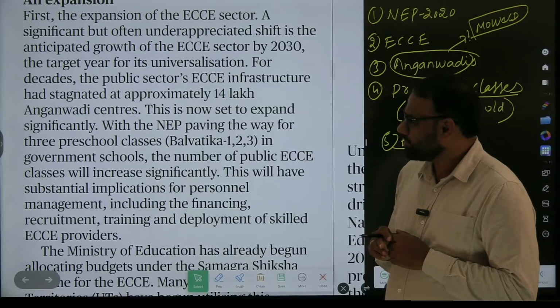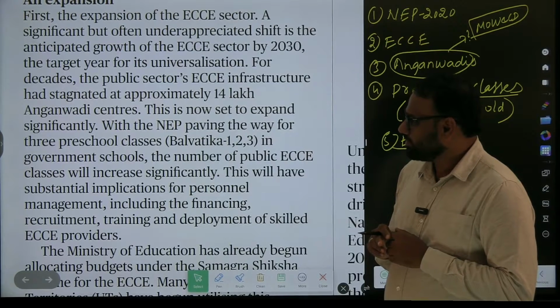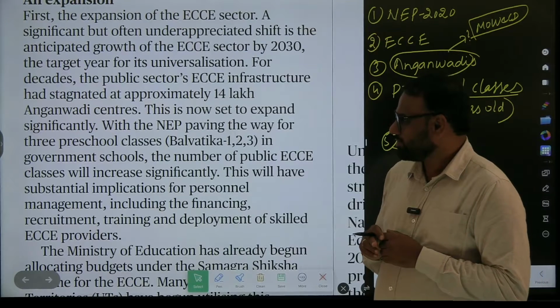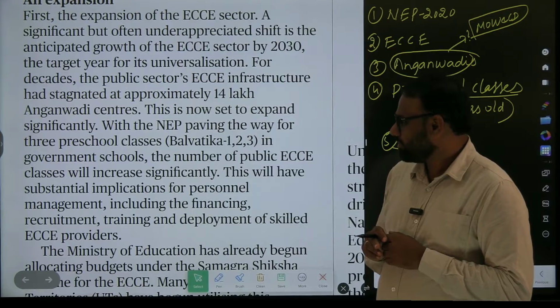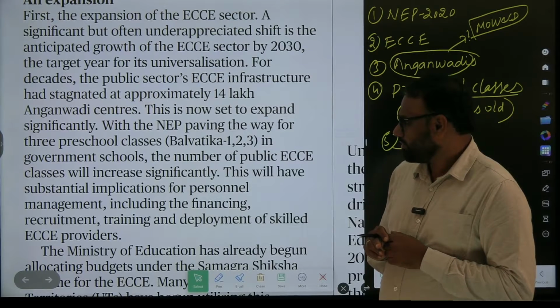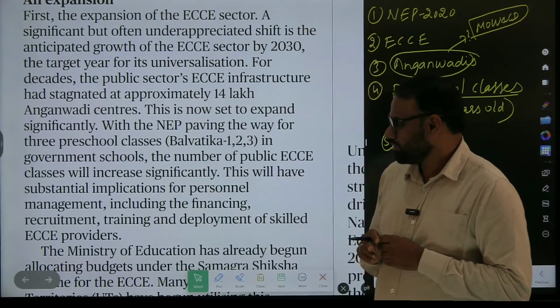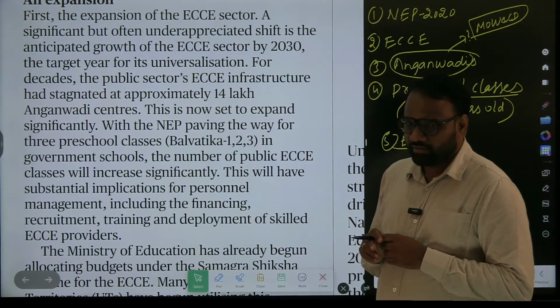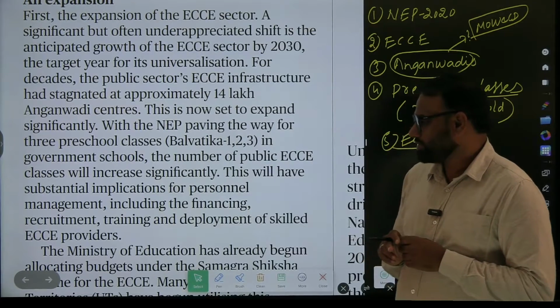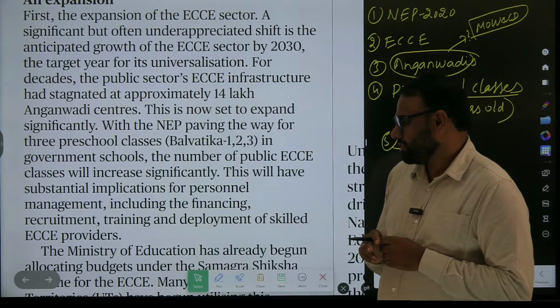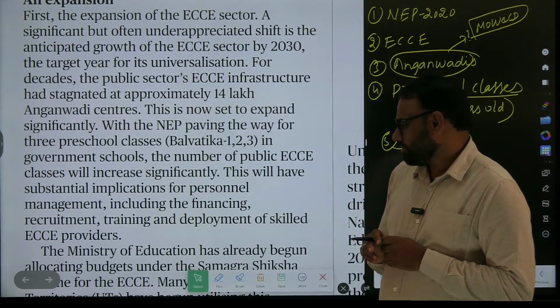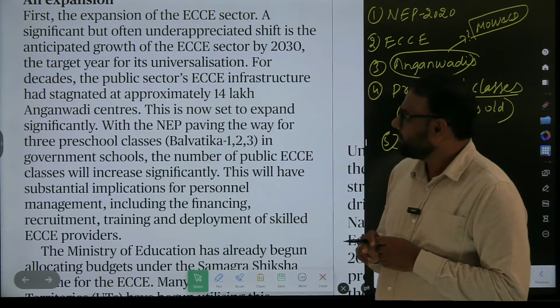This is now set to expand significantly, with the NEP paving the way for 3 preschool classes in government schools, and the number of public ECC classes will increase significantly. This will have substantial implications for personnel management, including the financing requirement, training and development of skilled ECC providers.